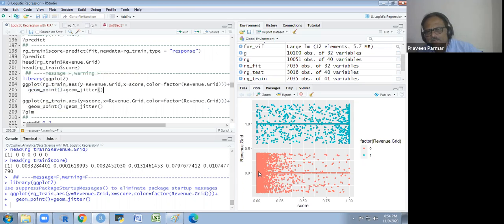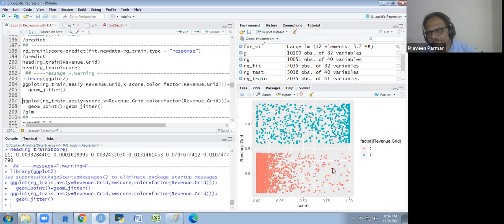We see it is a 1 and it is a 0 for mentioning this. If I don't use it, it is okay. So if I run this now, you will see I will get it in this way. So this is the actual plot. Here you see the score, what I am getting through my model. On the 0, I am getting most of the values near to 0.